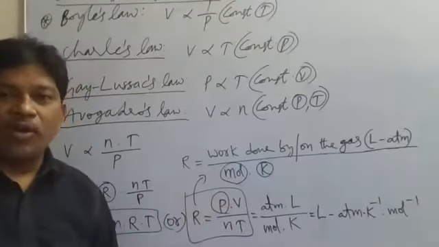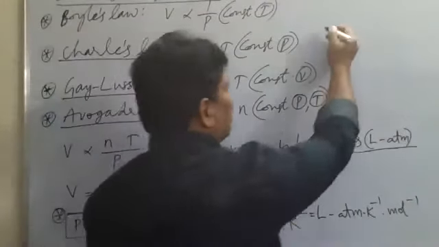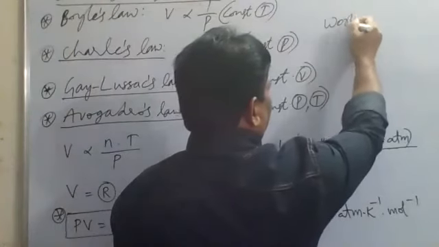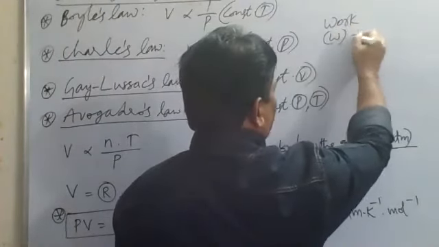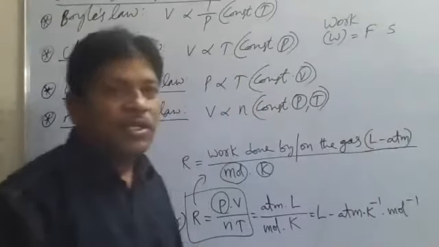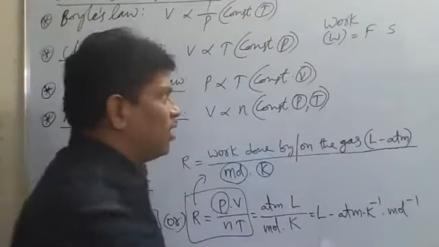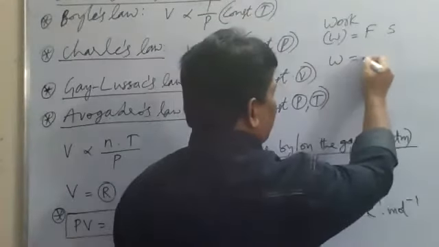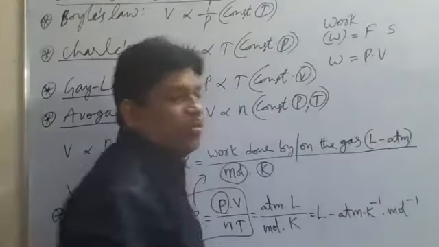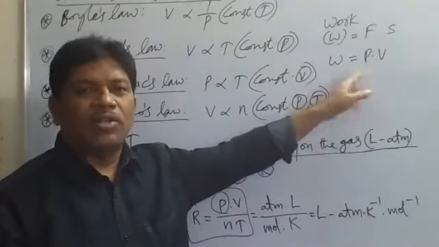Now this is called PV work done. We have different types of work done. Generally, W, work done, is equal to force into displacement. This is called mechanical work done. Or W is equal to pressure into volume by the gases or on the gases.